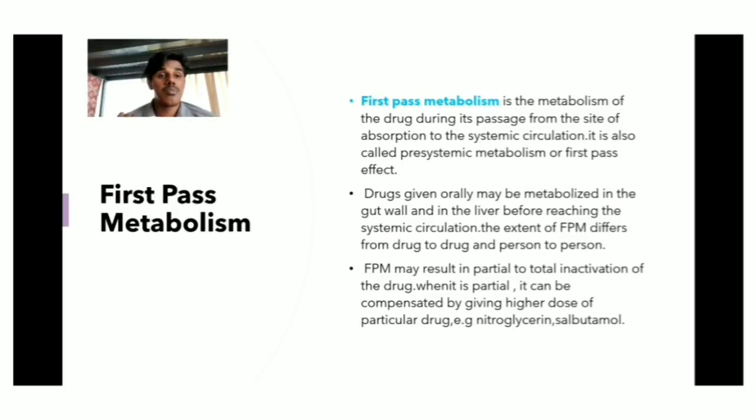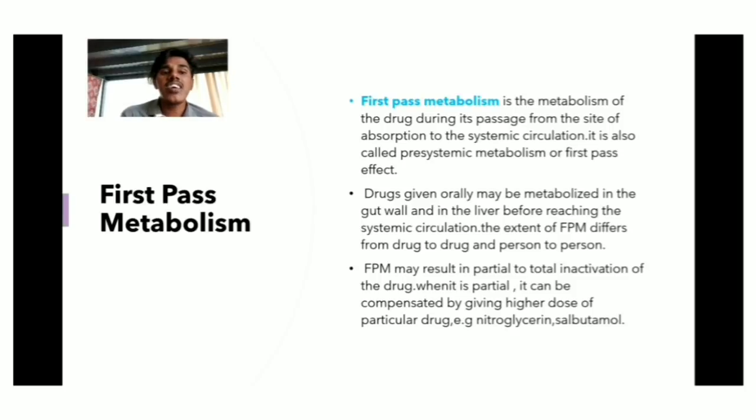What is first pass metabolism? First pass metabolism is the metabolism of the drug during its passage from the site of absorption to the systemic circulation. It is also called pre-systemic metabolism or first pass effect.